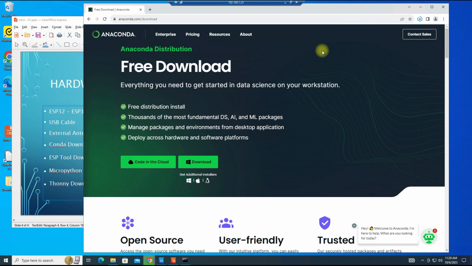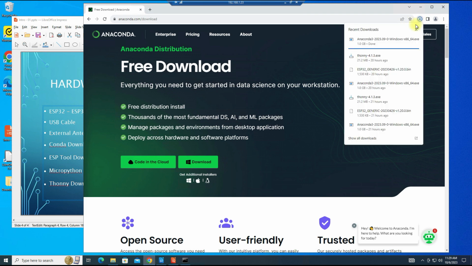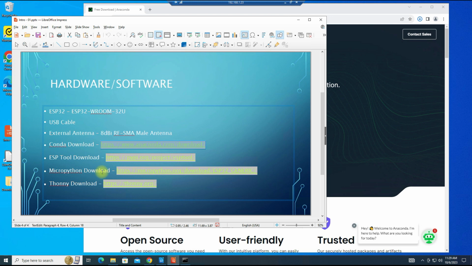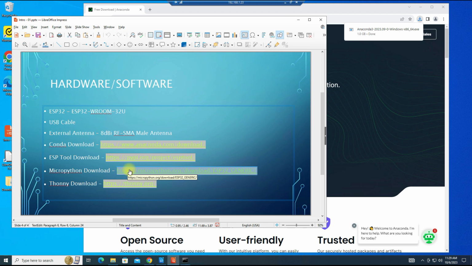When we get there, I'll let you know what's happening, and we have completed the install of Anaconda. Our next download will be Micropython.